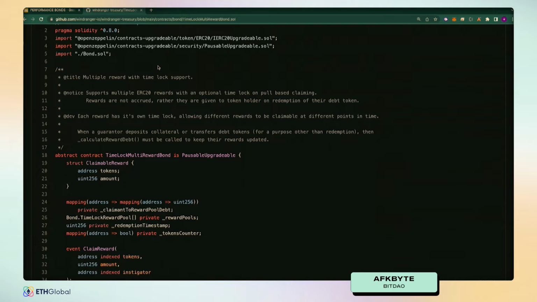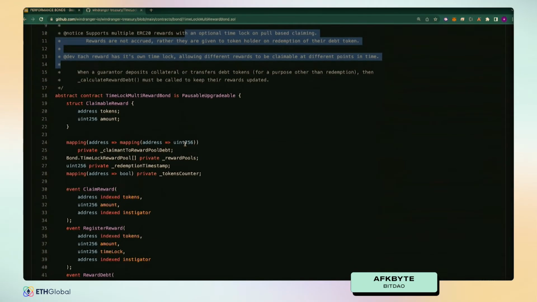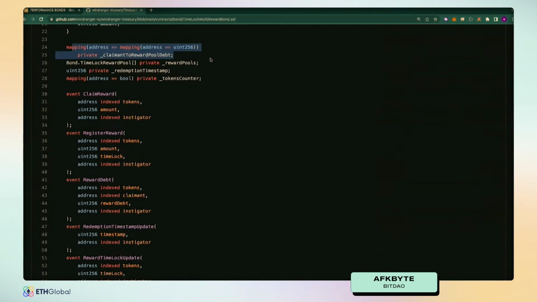Sorry. We also have a reward contract that people will be able to have their rewards deposited into and redeemed afterwards if the bond actually does succeed in this particular context. That maps and is tied to a particular bond deposit contract. So it's pretty simple. We have a mapping of the claimant, the person who deposited or the guarantor who deposited funds into the original bond contract, to their reward pool debt ratio, which is just an integer representing the ratio of the tokens that they had within the initial pool.